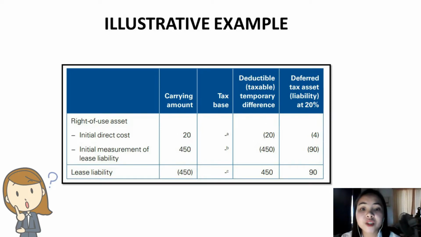And then the tax base of the right of use asset is 0 because the tax deduction relates to the lease liability and no tax deduction will be available for the asset. And the last one, the tax base of the lease liability is 0 because it is determined as the carrying amount of 450 less the future tax deduction of 450.